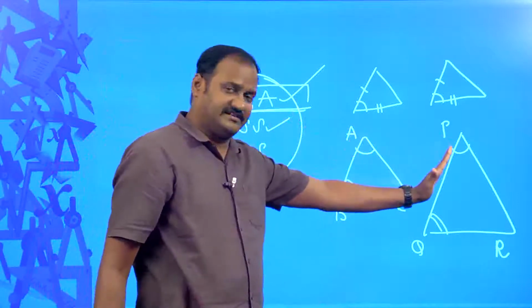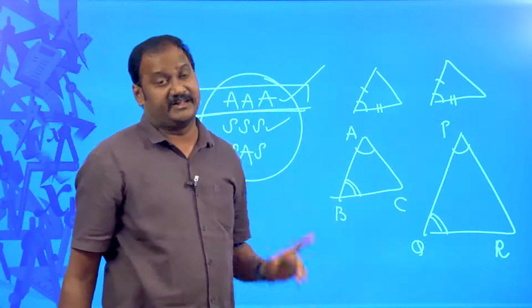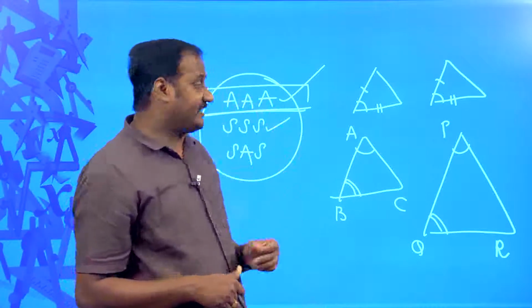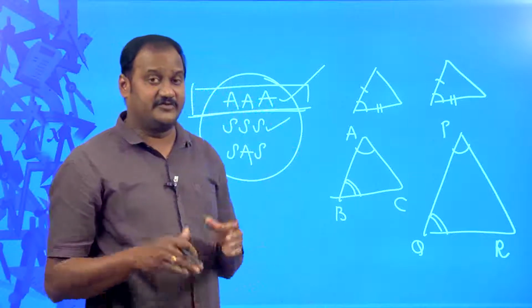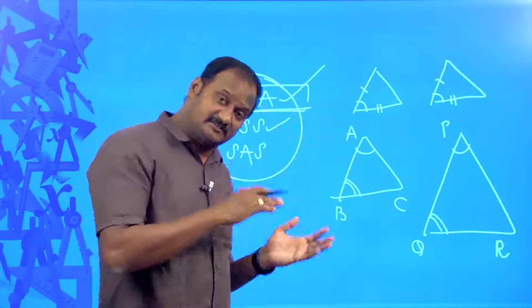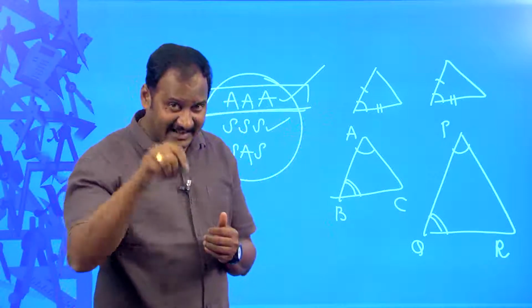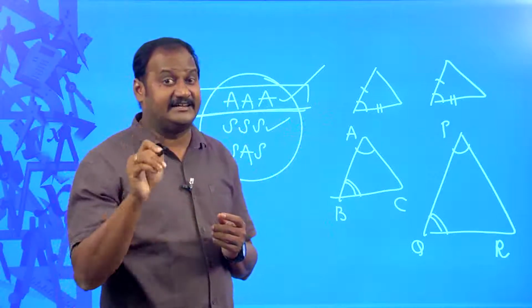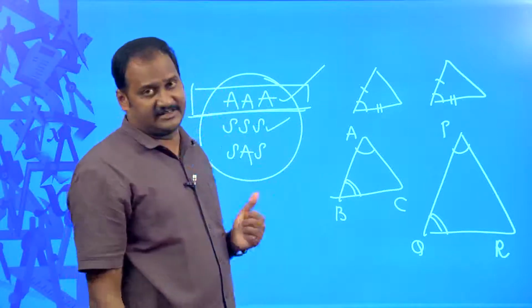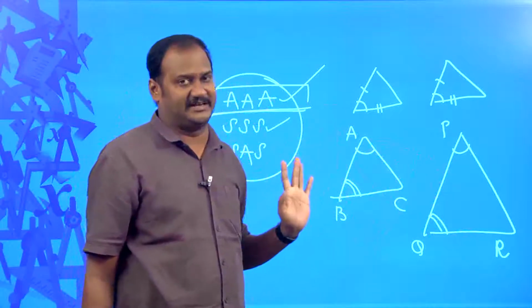First side by first side equal to second side by second side equal to third side by third side. That is what is meant by AAA similarity. I repeat, according to this AAA similarity, if you consider two triangles like ABC and PQR, if the corresponding angles are equal, then they are said to be similar, then their corresponding sides are proportional. So, if the corresponding angles are equal, then their corresponding sides are proportional. That is what is called AAA similarity.